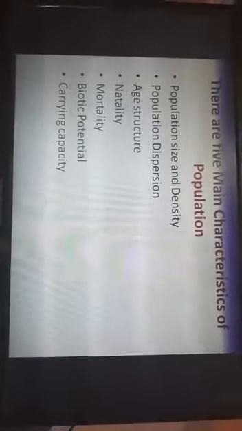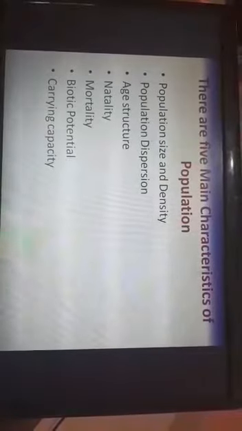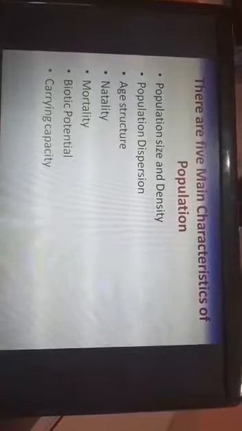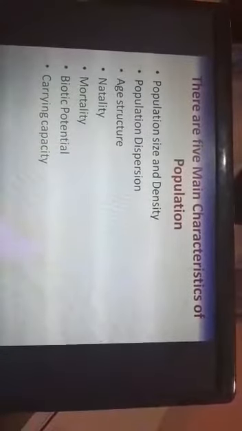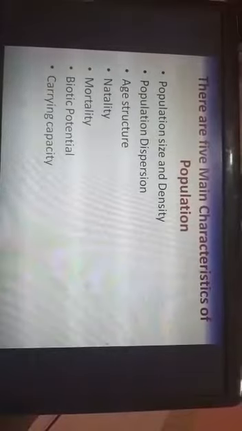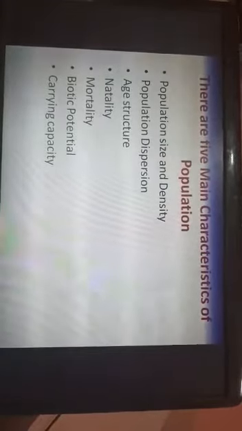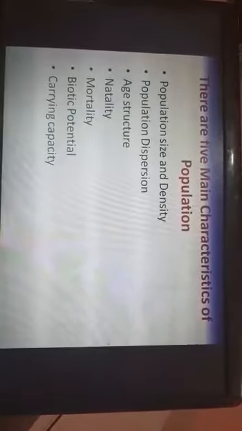There are five main characteristics of population. That is the population size and density, which describes whether the population is too much or very less in a particular area and how many individuals are residing in that area. Then is the population dispersion, that means the type of distribution of population. Age structure, which is what types of ages there are in that particular population. It can be pre-reproductive, reproductive and post-reproductive.